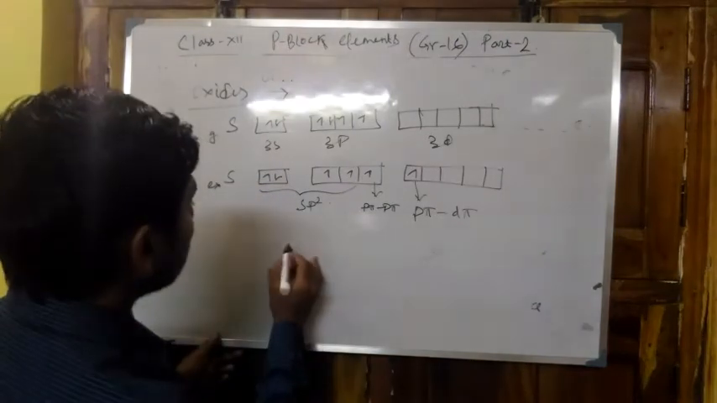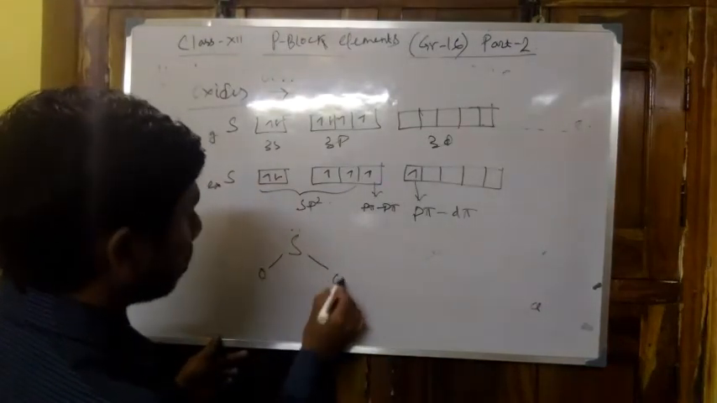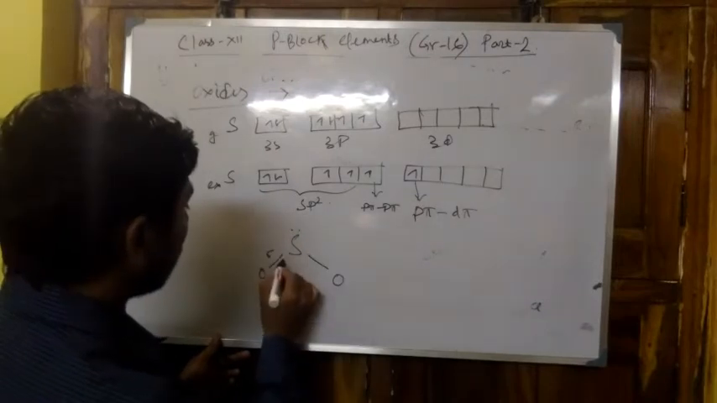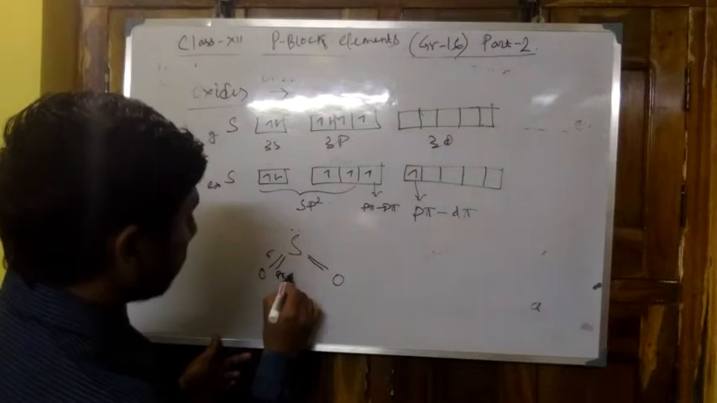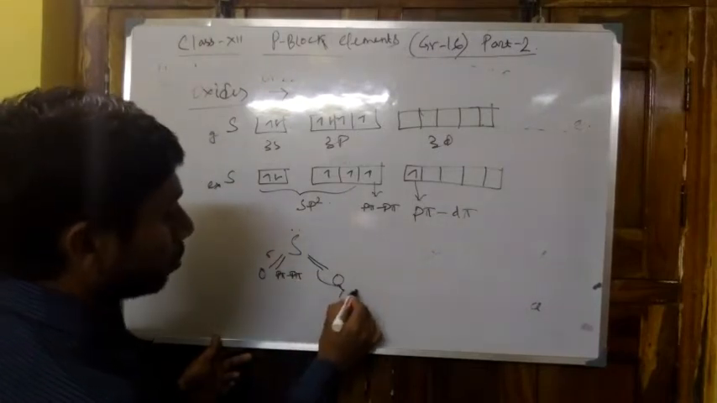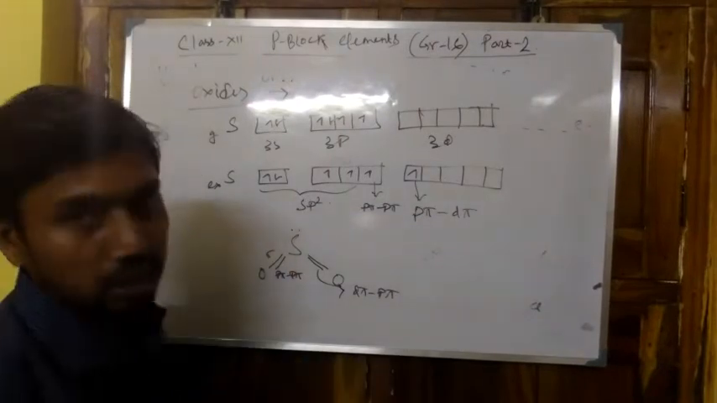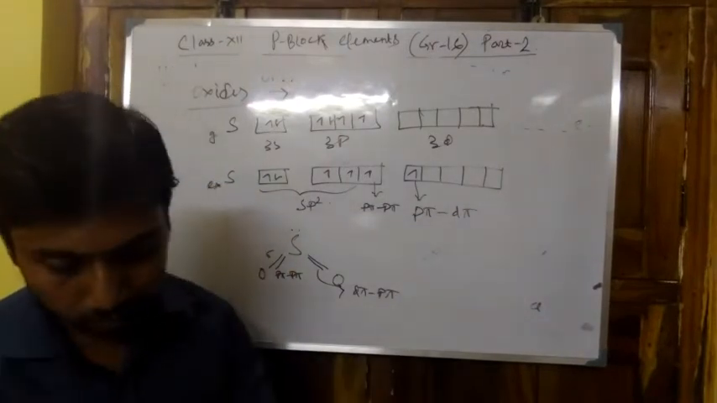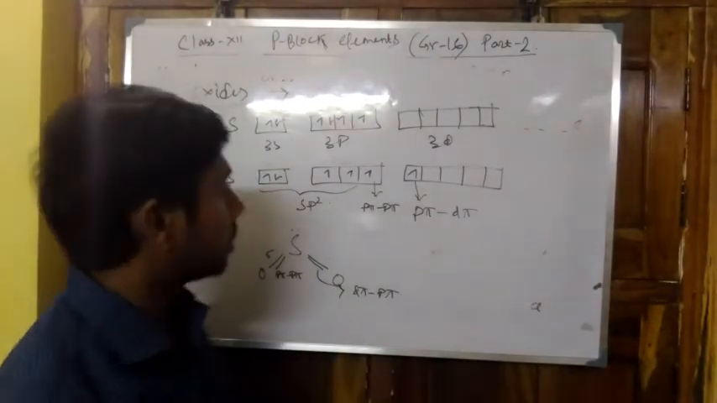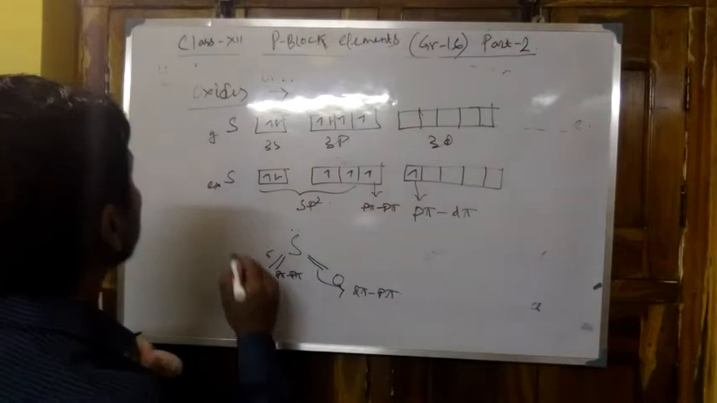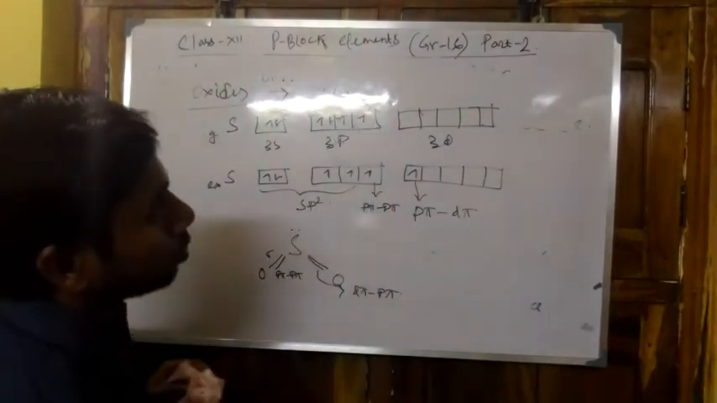So the structure of sulfur will be this: one sigma bond, another one a pi bond, and here also one pi bond. It is due to p pi interaction, and it is due to d pi interaction. So this is the structure of sulfur dioxide. Next one is sulfur trioxide, SO3.